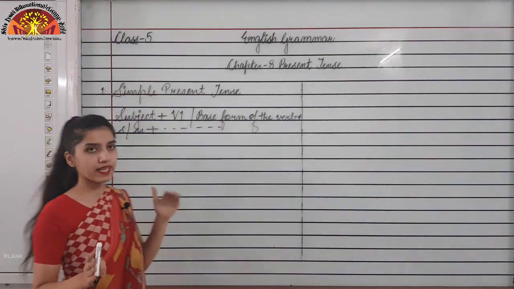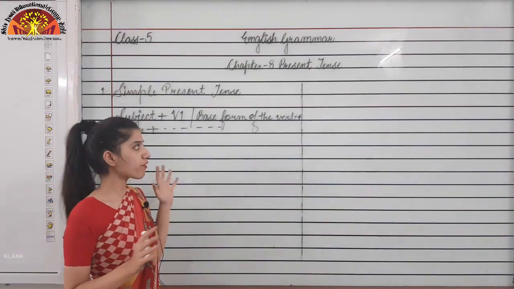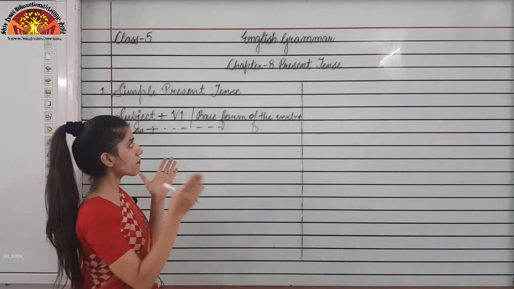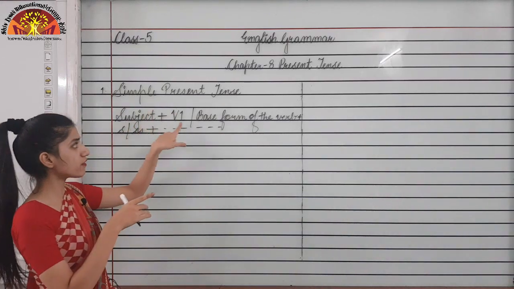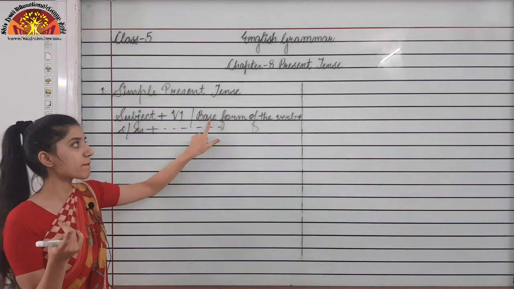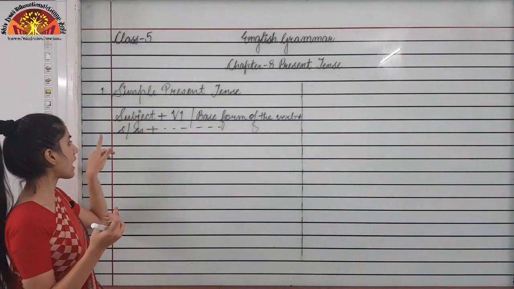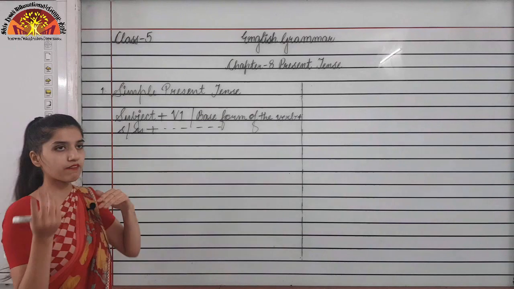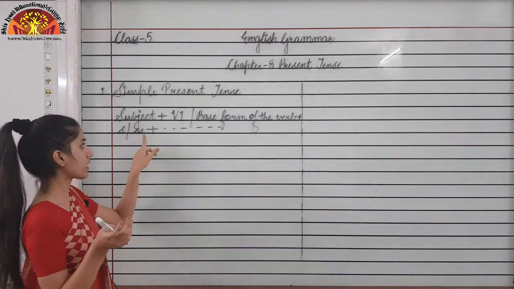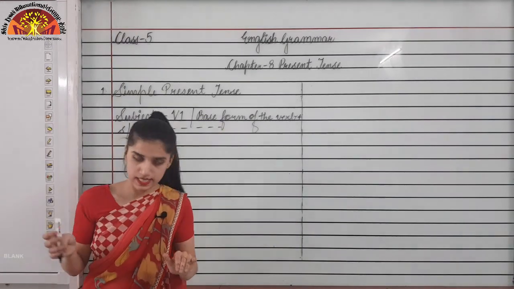I'll give you an example also. First, how to form the simple present tense. This is the structure: the subject, followed by the first form of the verb, or the base form of the verb. After that, s or es we need to add. We will see the subject and then only we will add s or es. After that, the rest of the sentence.